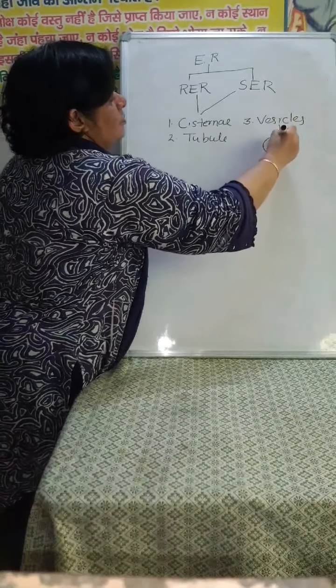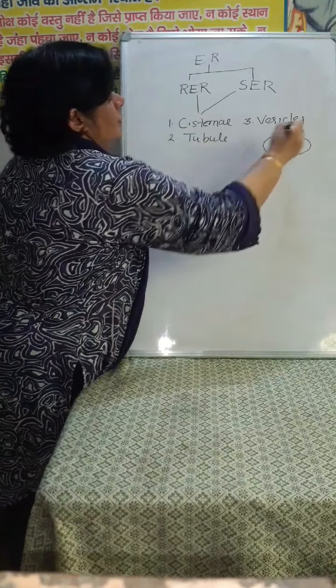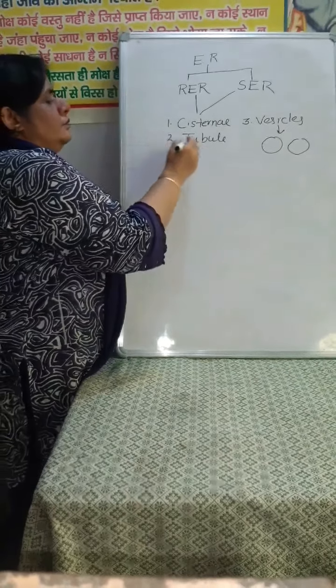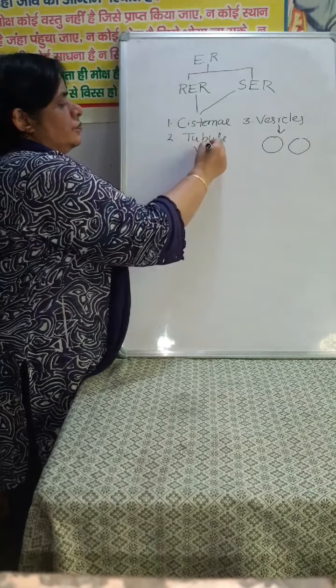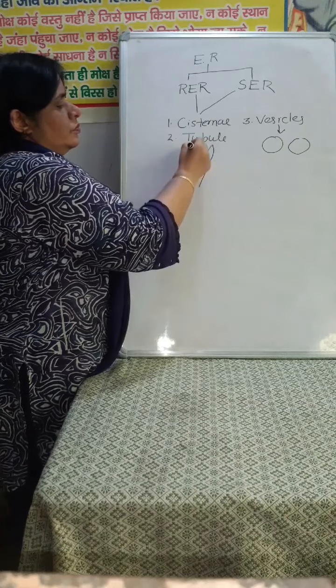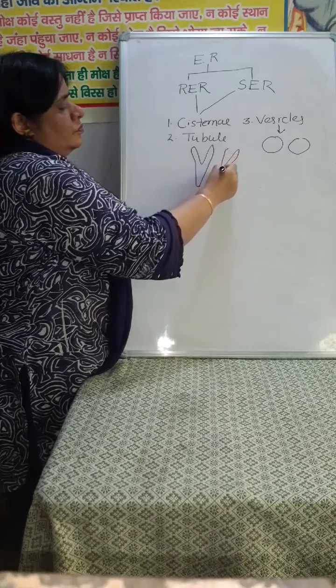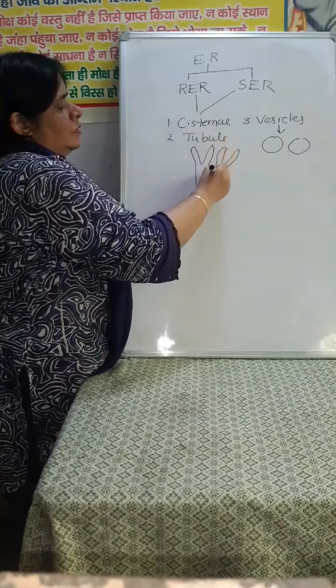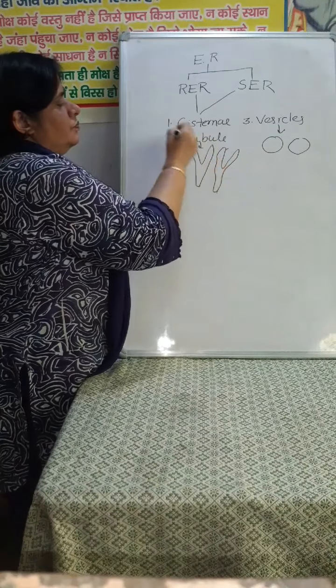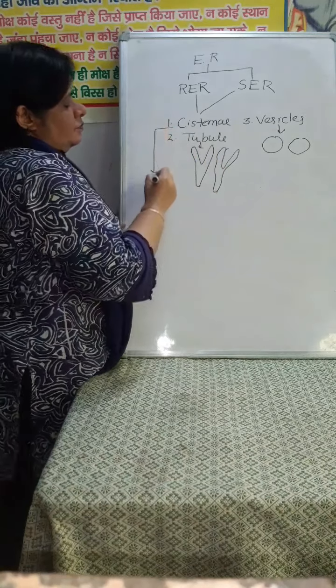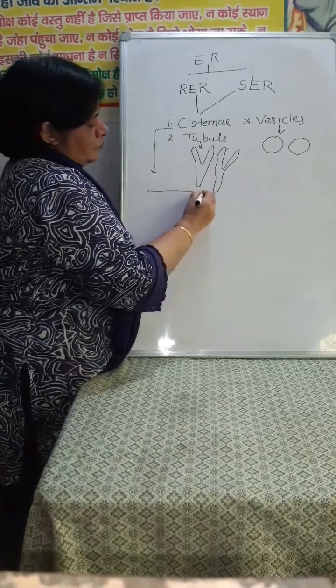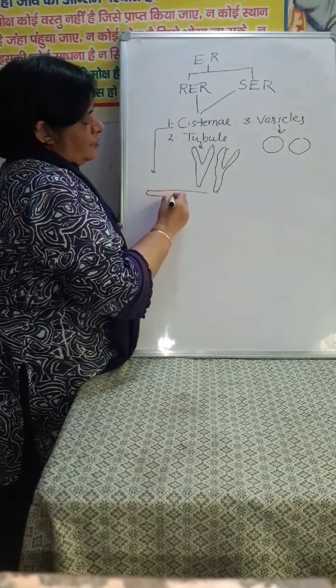Vesicles are this type of structure. Then tubules, this type of structures. These are tubules. Cisternae, this type of structure,